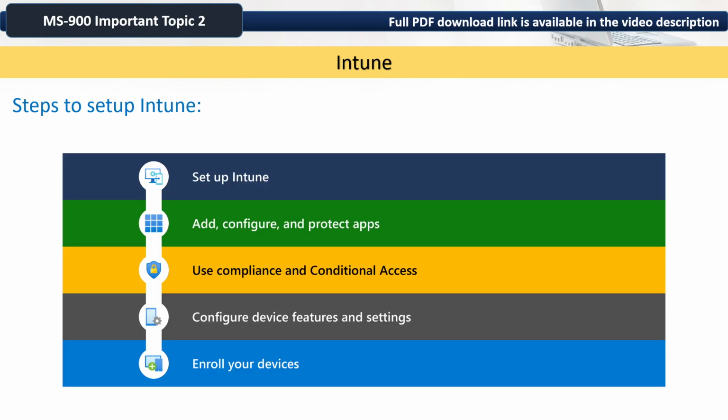Steps to set up Intune. Firstly, we have to set up Intune, then add, configure, and protect apps. After that, we have to use compliance and conditional access, then configure device features and settings, and after that, we have to enroll our devices.